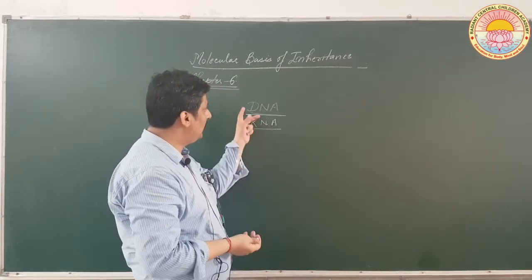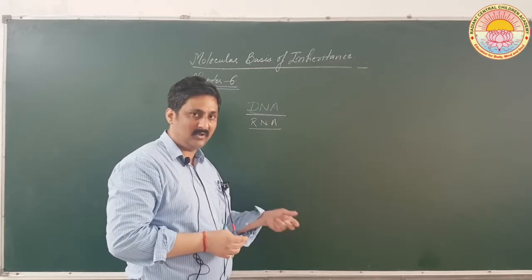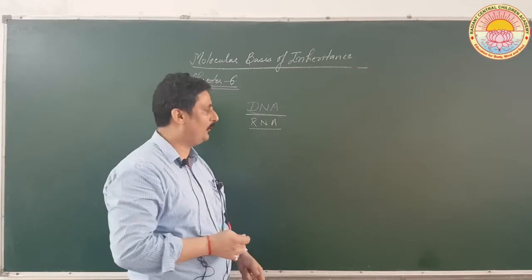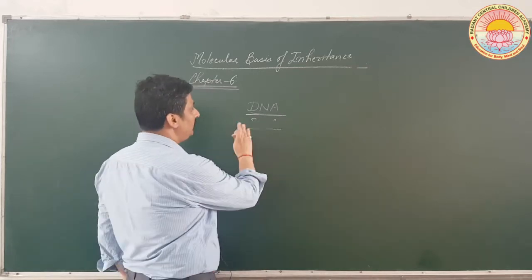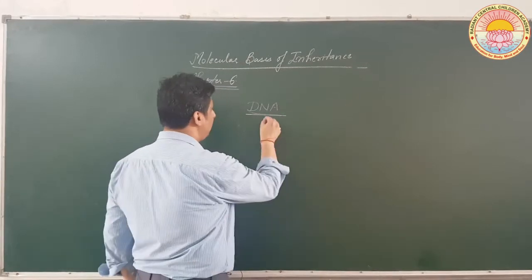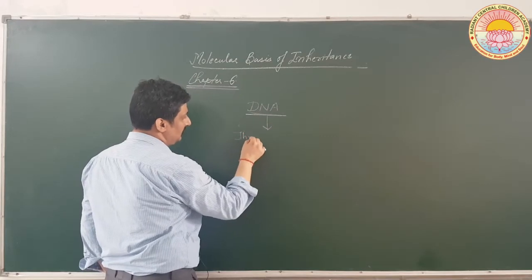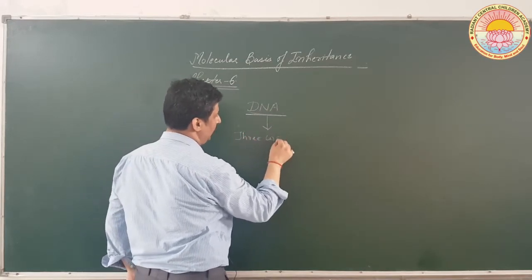So that is the difference in name, but more differences we will be studying later on. Okay. Now first of all concentrate on DNA as such. See, DNA is made up of three components.